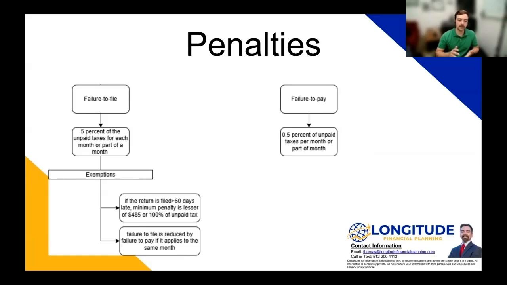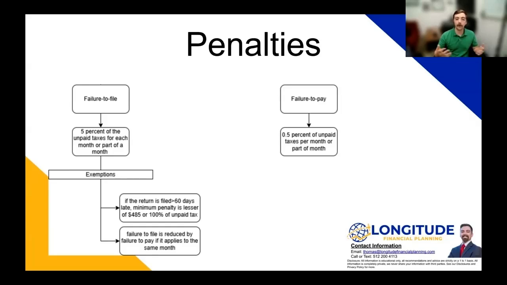And there are exceptions to this. If the return is filed more than 60 days late, there's a minimum penalty that's due. It's the lesser of $485 or 100% of the unpaid tax. The failure to file penalty is also reduced by the failure to pay penalty. So if they overlap, if in the same month you have both a failure to pay and a failure to file penalty applied, then the failure to file is reduced by the failure to pay amount. Both of these penalties will max out at 25% of the unpaid tax.